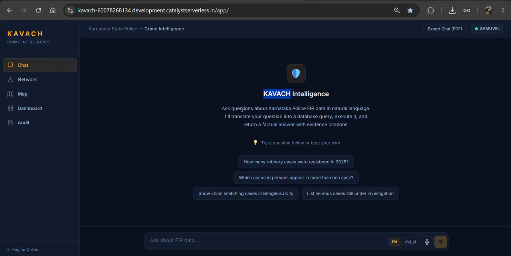Here, we have implemented a Catalyst GLM5 model as an LLM, where it fetches the data from SQL databases.